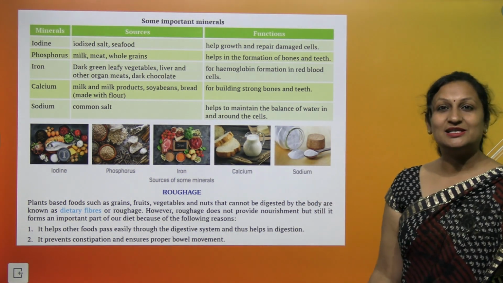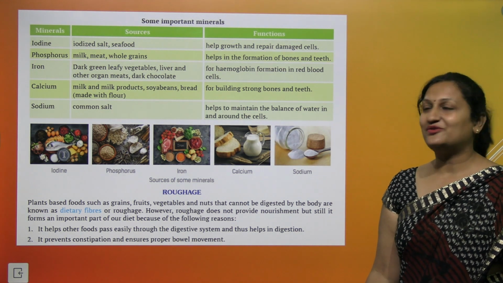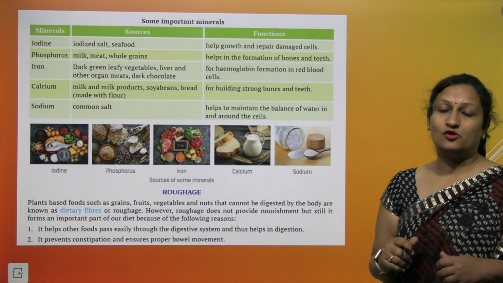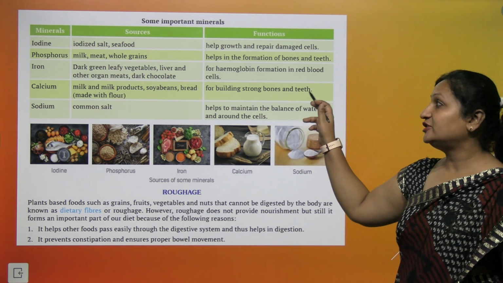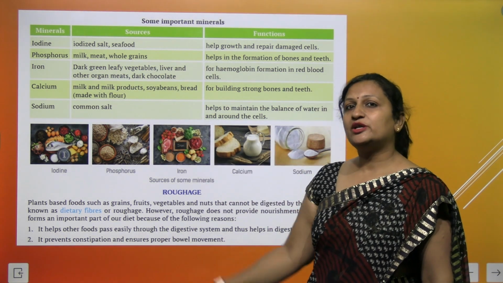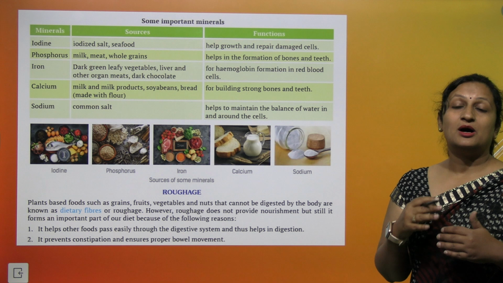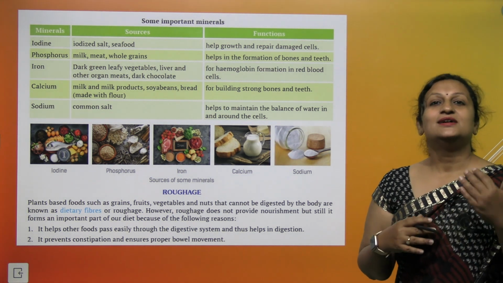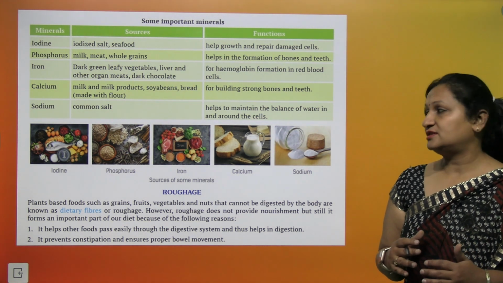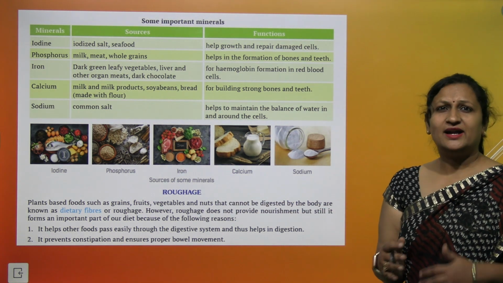Calcium. Calcium is present in milk and milk products. Soya bean, bread, they are also good source of calcium. Now this calcium is very important for building your bones, for making your bones strong, and even for your teeth, calcium is very important. Then you have sodium. Sodium you get from common salt, and it is very important to maintain the amount of water in and out of your cell. Roughage. Roughage are the plant-based food such as grains, fruits, vegetables and nuts that cannot be digested